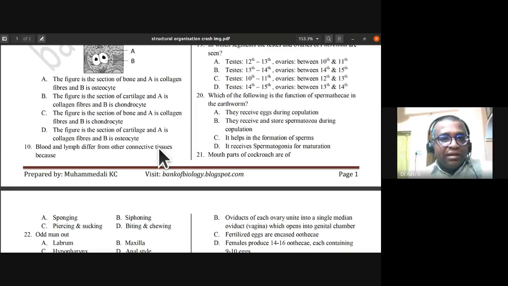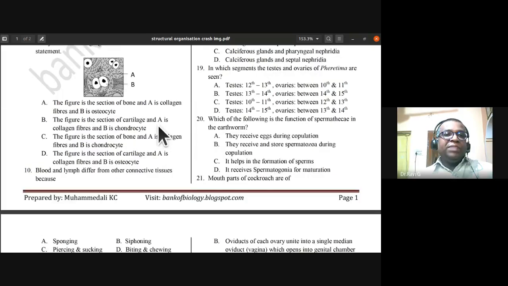See, A is collagen fibers. Yes, option B is the right answer. So such sort of diagram oriented question also you can expect. So the ninth one, option B.